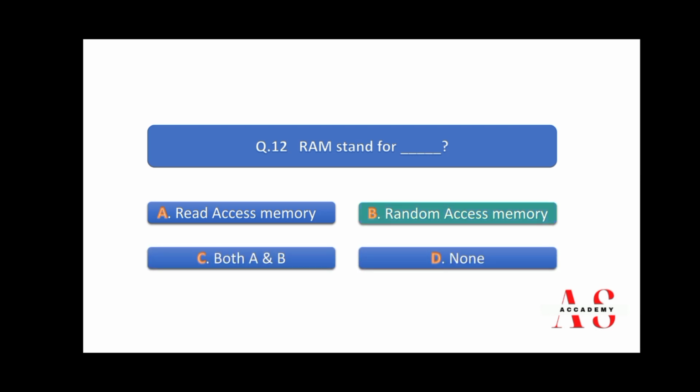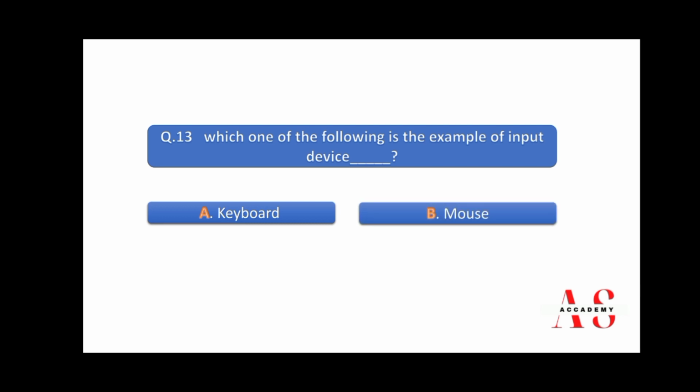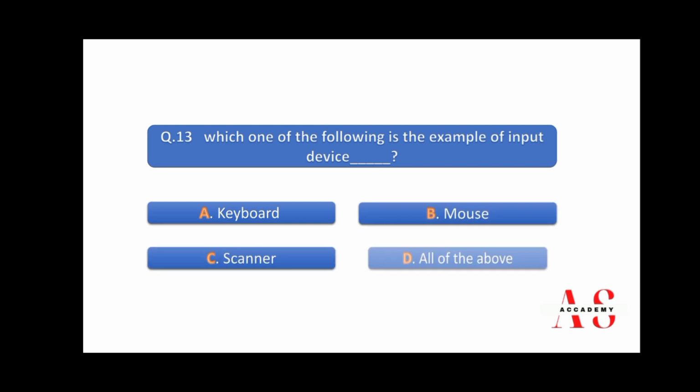So right answer is B, random access memory. Which one of the following is the example of input device? Keyboard, mouse, scanner, all of the above. So right answer is D, all of the above.